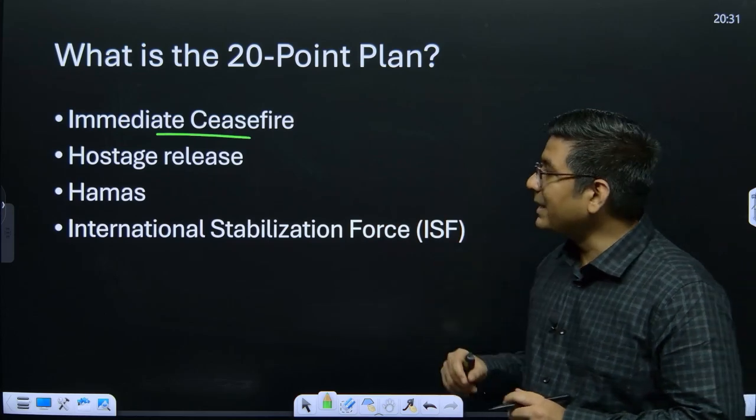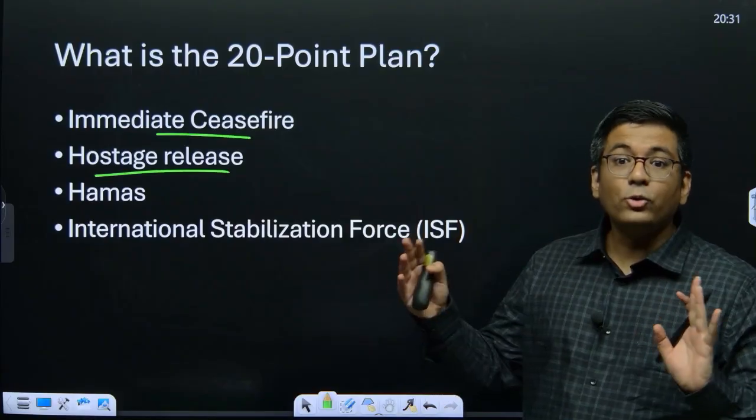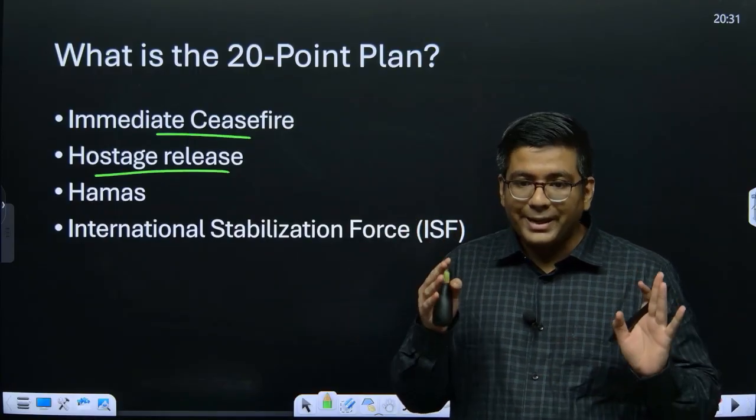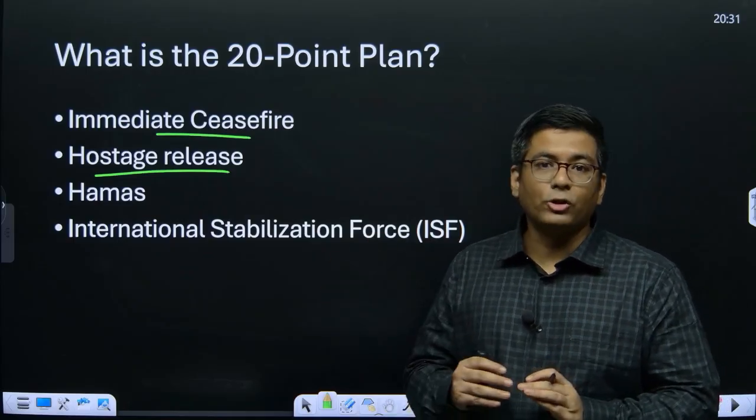The second thing, hostage release. Both the parties are going to release the hostages, either alive or dead. For the dead, you have to return the remains, and for the alive, you basically have to release the hostages on both sides.